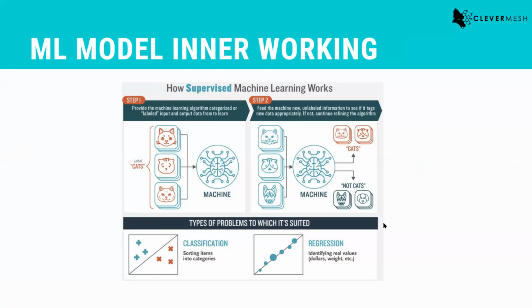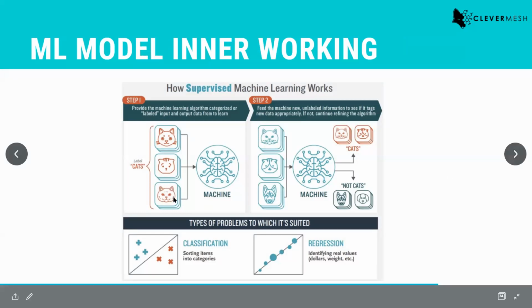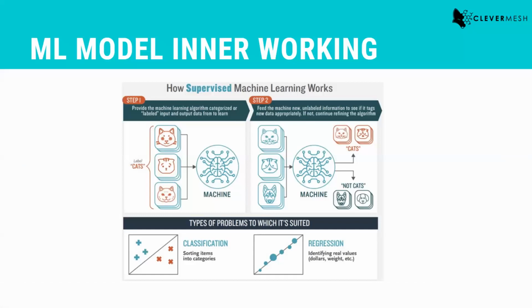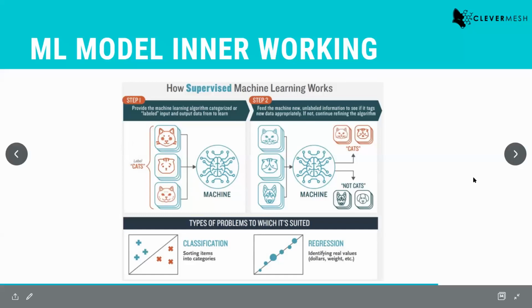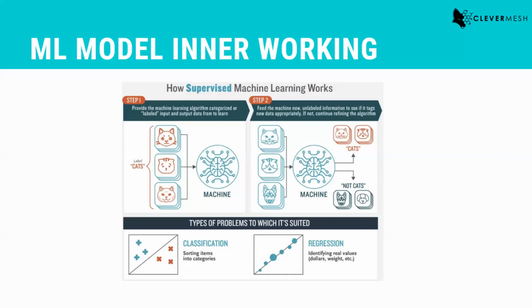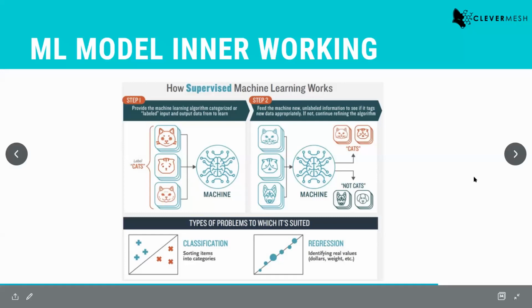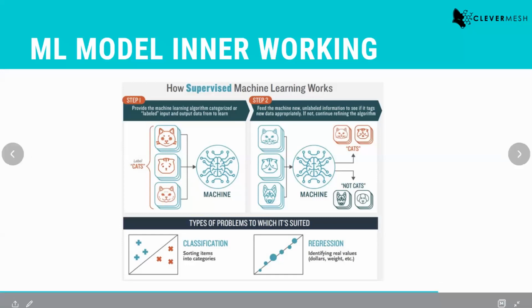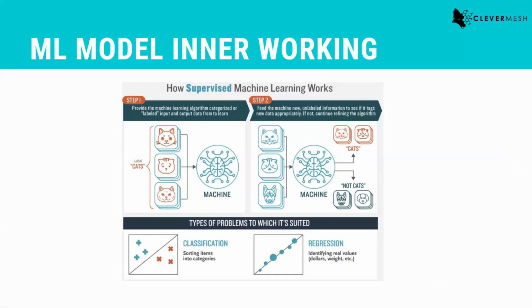For example, in this case, you have cats and dogs data. So you have some images and you can identify which image is a cat and which image is a dog, right? This is the problem in this particular picture. The problem is you want to identify if the image is that of a cat or that of a dog, right? It is very easy for humans to do, but not so easy for computers.